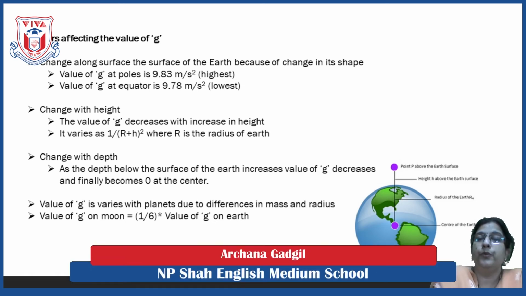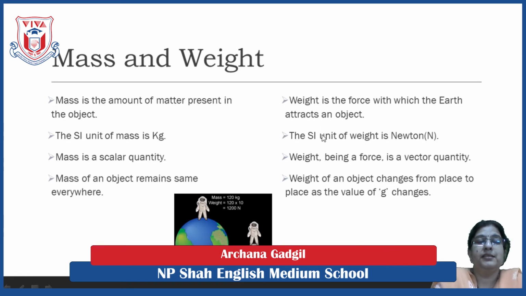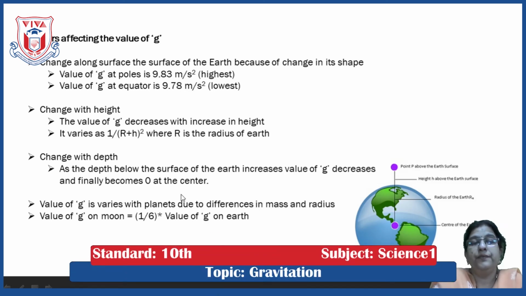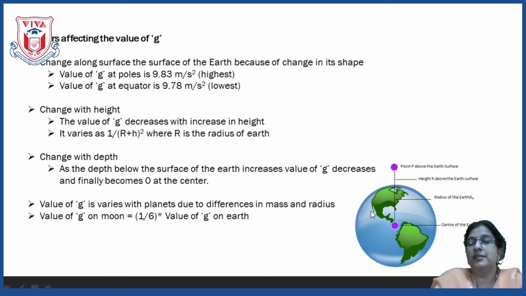And the last point on which the value of g depends is depth. As we go below the earth's surface, the value of g goes on decreasing. As you go deeper inside the earth, it will go on decreasing, and finally at the center of the earth, the value of g is 0.